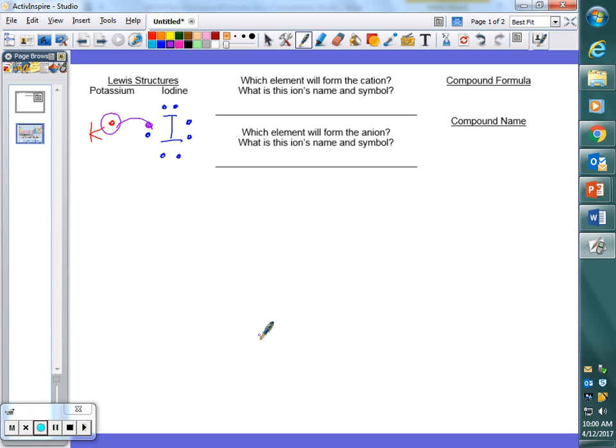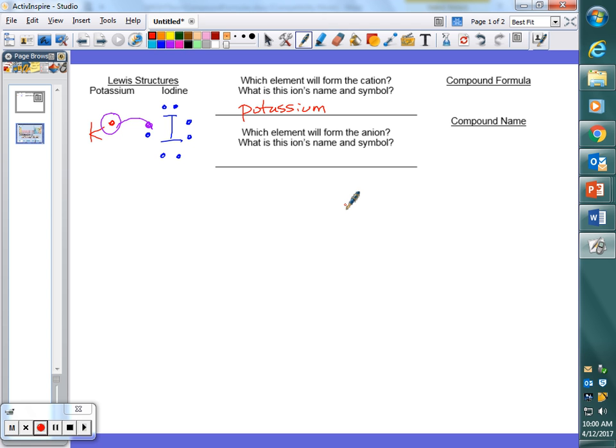All right. After that transfer, right, which element formed the cation? Potassium. Okay? So now here's where things get a little bit, not tricky, but we have to remember some things, all right? So, potassium forms the cation, okay? What is this ion's name and symbol, all right? When metals lose their electrons, they go from being atoms to ions, right?